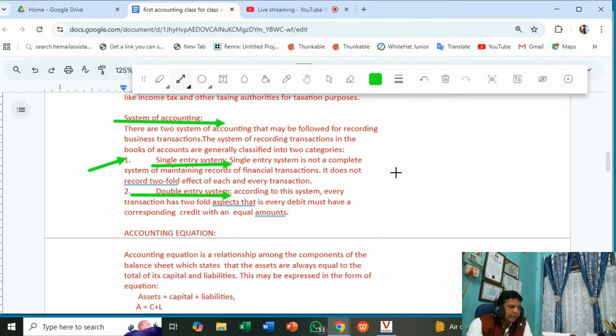For single entry system, you have a separate chapter. So when we start the single entry system chapter, then I will discuss the details about the single entry system. And today here we will discuss double entry system. So accounting based on double entry system here. Okay.